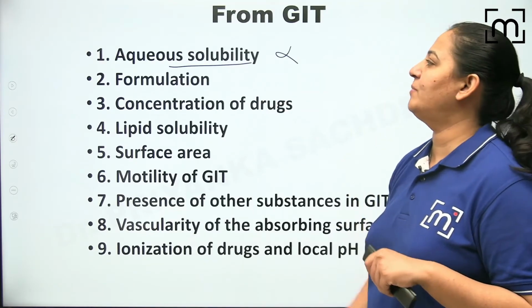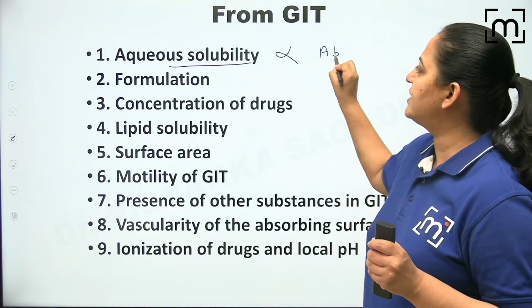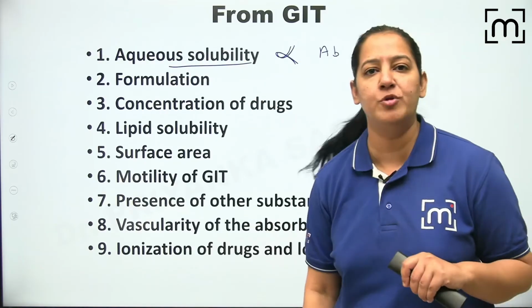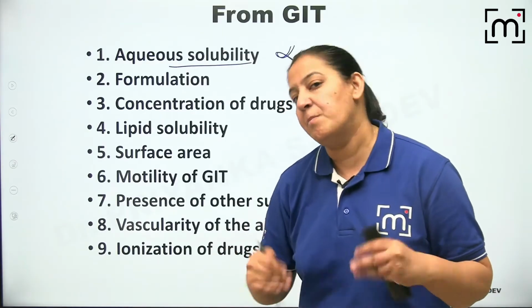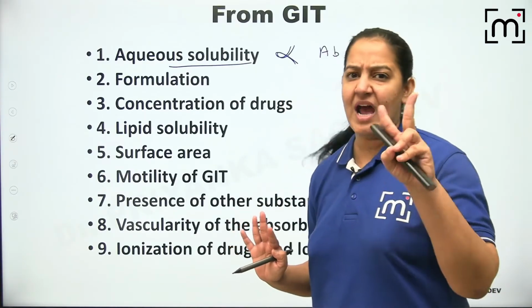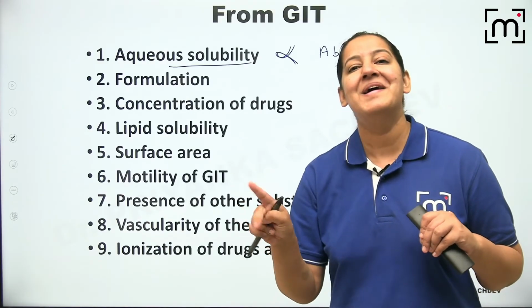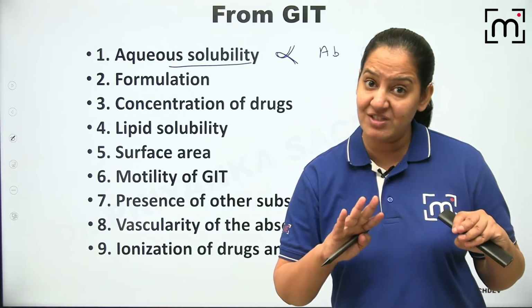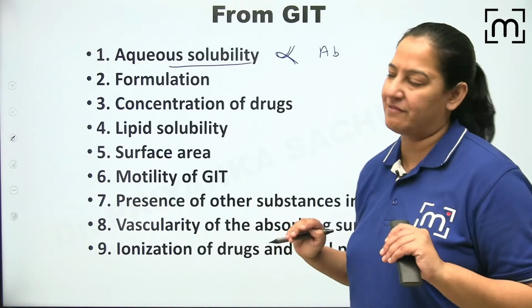More is the aqueous solubility of the drug, more is the absorption. So can I say absorption is directly proportional to aqueous solubility? The first factor is aqueous solubility. More is the aqueous solubility, more is the absorption. ठीक है, we are having two drugs, drug A and drug B, एक की aqueous solubility ज्यादा है, एक की कम है, तो absorption of that, the one which is having more aqueous solubility will be more as compared to the other, जिसका कम है aqueous solubility.